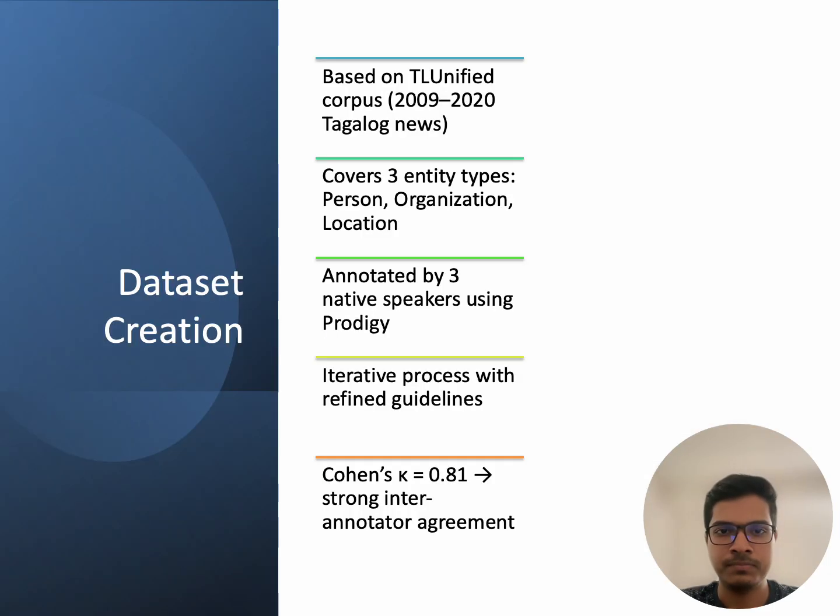To build the dataset, we curated news articles from the TL Unified corpus spanning from 2009 to 2020, ensuring diverse topics like politics, science, and culture. We focused on three core entity types: person, organization, and location.